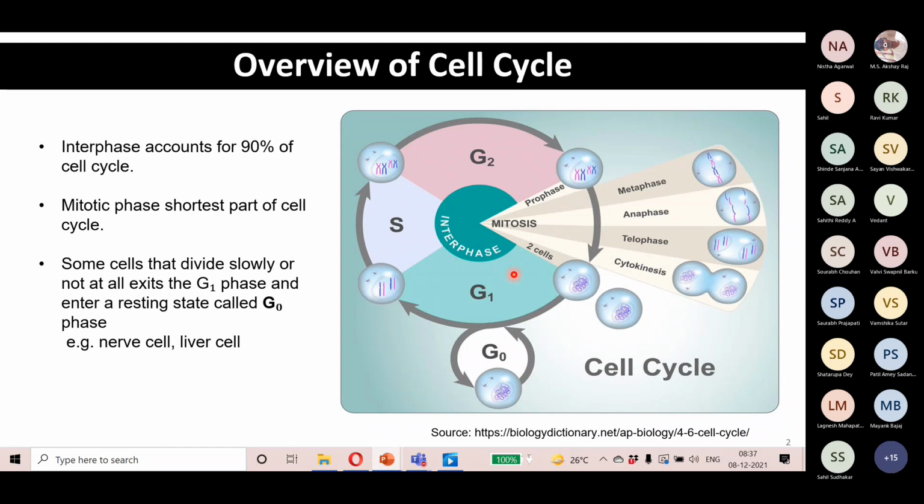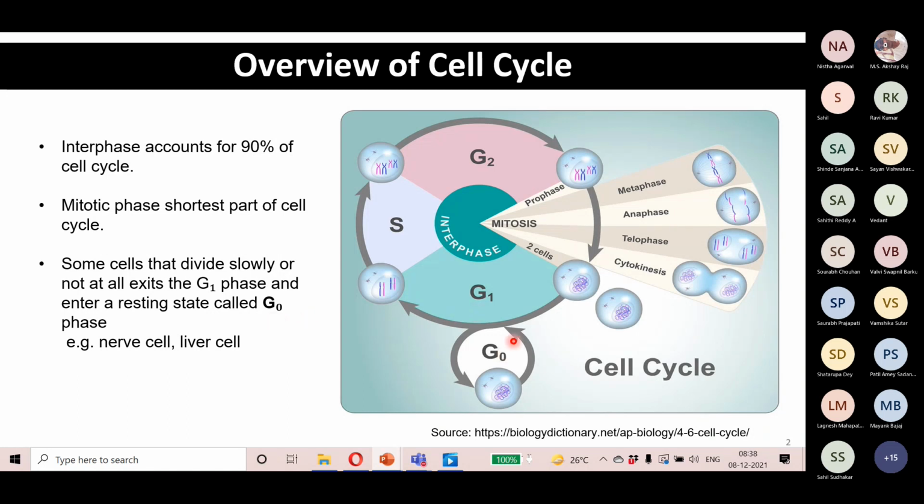The time spent in interphase is so long because the cell wants to ensure that it can divide properly. In this phase, various processes take place that ensure the cell is undergoing controlled division, so that proper cell division can take place.